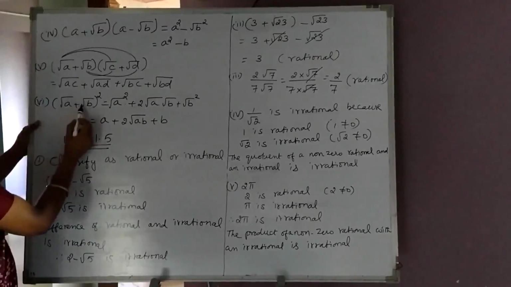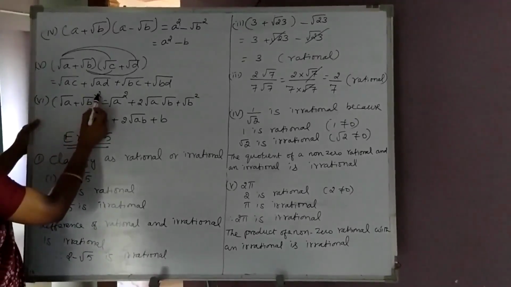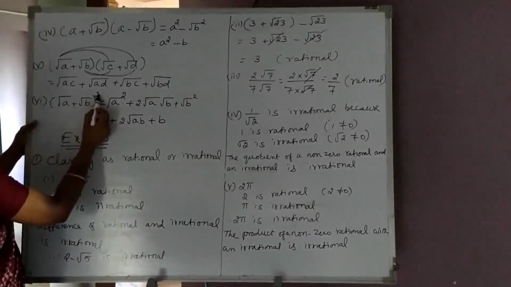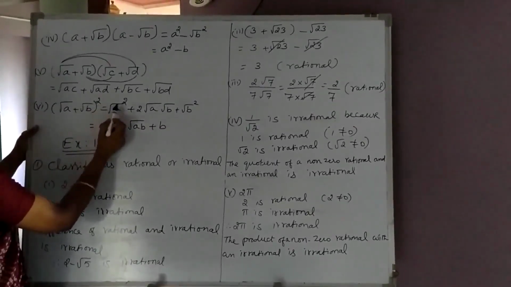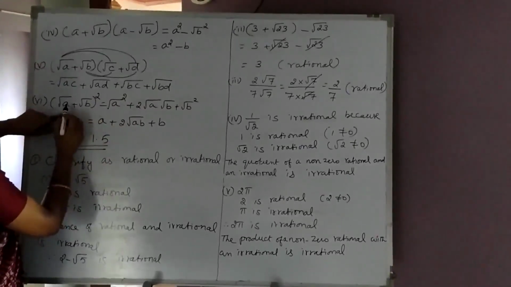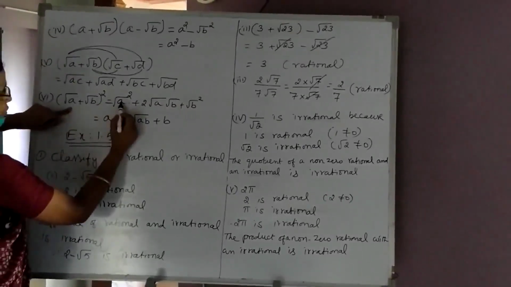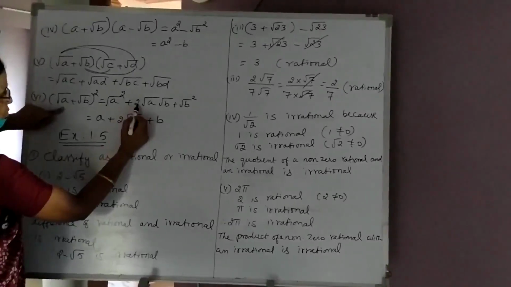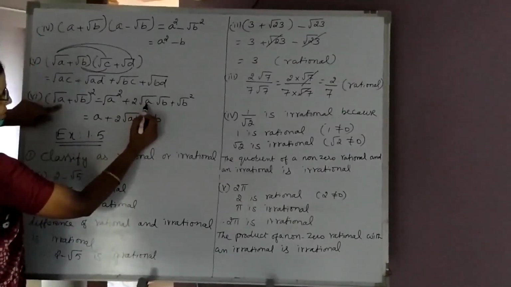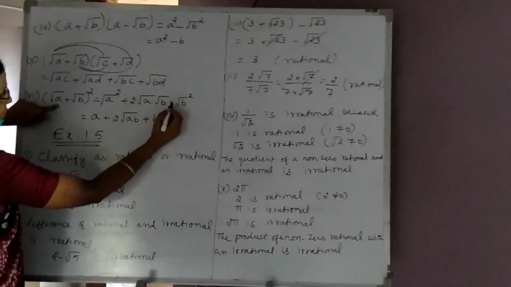Here, root A plus root B the whole square. So here we have used the identity A plus B the whole square, which is A square plus 2AB plus B square, the formula. So here in the place of A we have root A, therefore root A square plus 2 multiplied by root A into root B plus B square.